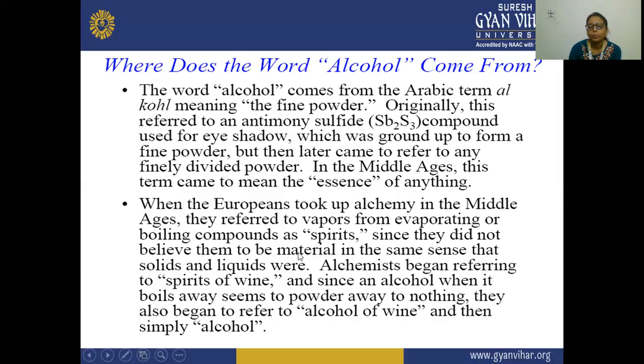And since they did not believe them to be material in the same sense that solids and liquids were, the alchemists began referring to spirits of wine. And since alcohol, when it boils away, seems to powder away to nothing, they also began to refer to alcohol of wine and then simply alcohol.